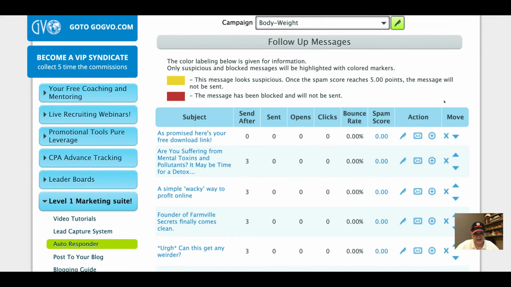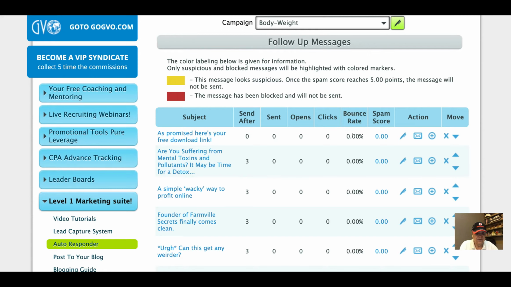The other time I forgot to tell you how we actually know how many have been sent out, because this one I have not sent out yet. I have not sent out to anybody else. So after send out is 0 days. This one is 3 days after the first one, then the second, third, and so on. Now send out means the email went out. And then from here we can know how many people open, how many people click. This is the statistics that show you what people are actually doing.